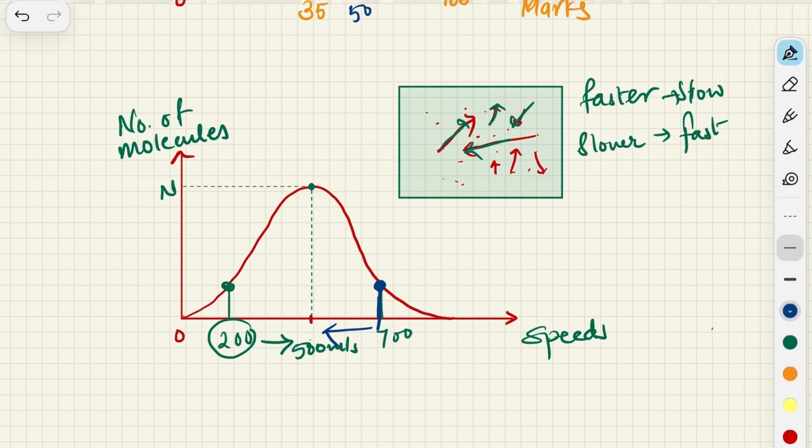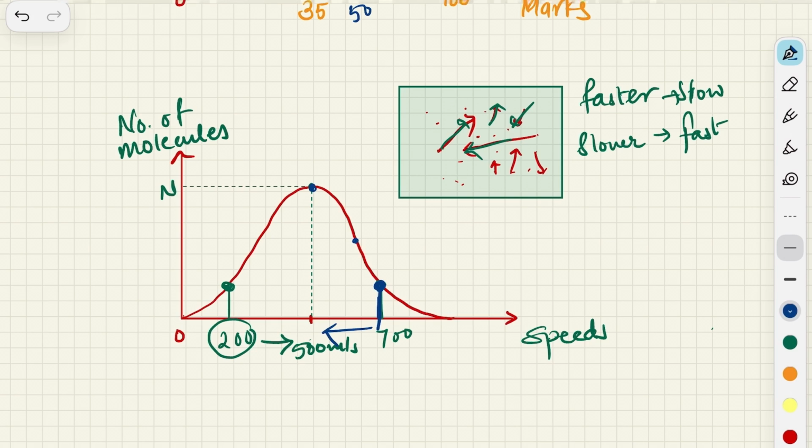So again, this distribution, the bell curve, does not change its shape. The molecules will keep on shifting from faster to slower, and it will keep on happening like that.